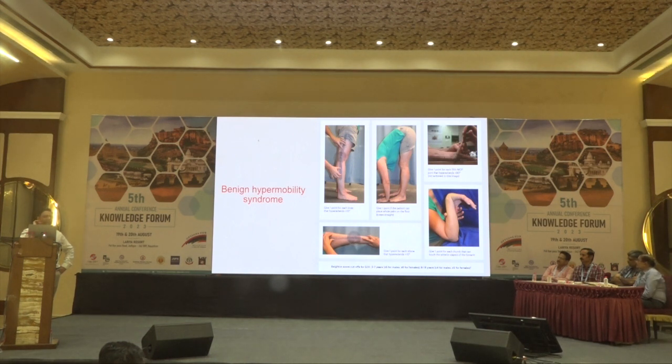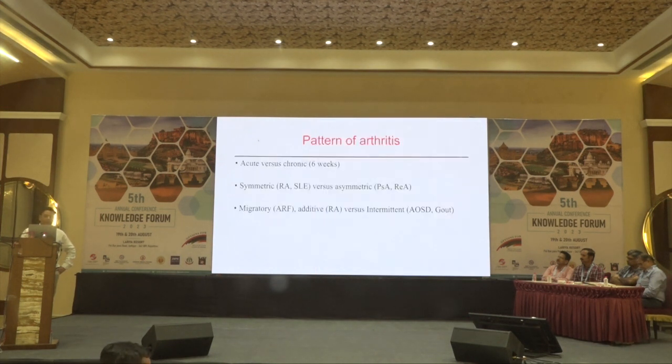If the patient can touch the thumb toward the flexor part of forearm, we give 1 mark. And if the elbow is having extension beyond 10 degrees, we give 1 more extra mark. A score of 5 or more is considered to be diagnostic of BHMS, benign hypermobility syndrome, and this is very common and often misdiagnosed to have rheumatoid arthritis.